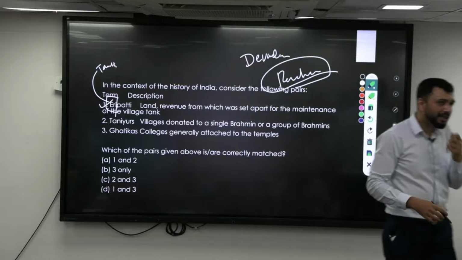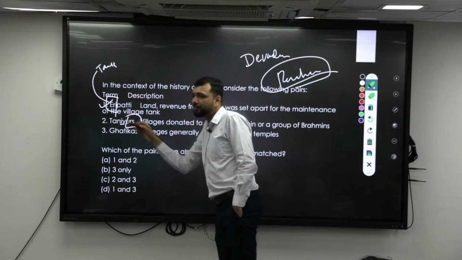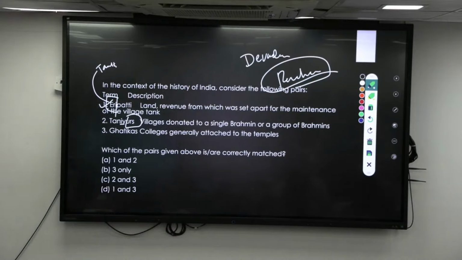Similarly, what is Taniyurs? Ur means basically village or a town. Taniyurs basically are separately administered towns. Now there will be two administrations, village administration and urban administration. But all urban administration cannot be the same. Let's say there is a temple town. It has to be treated differently, not like an industrial town.